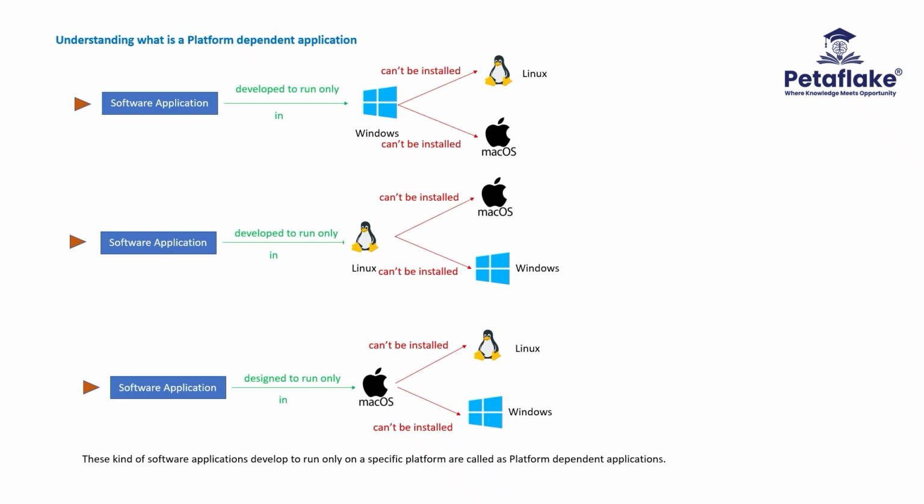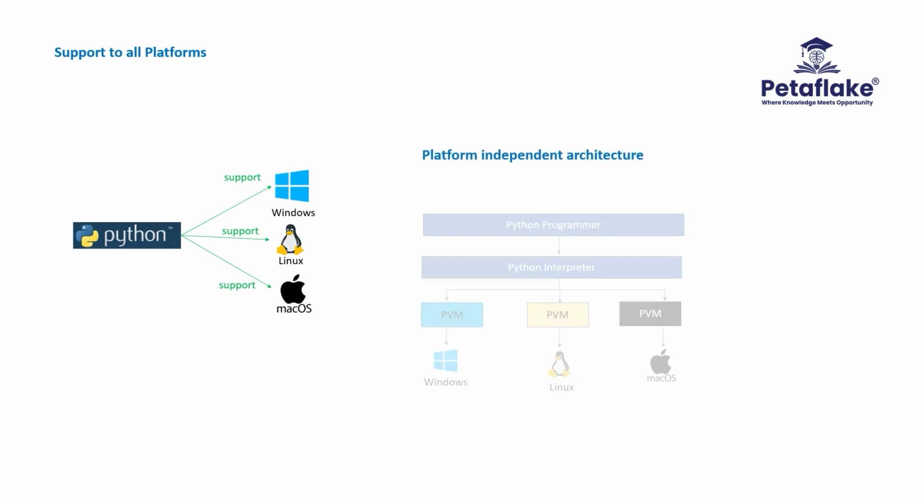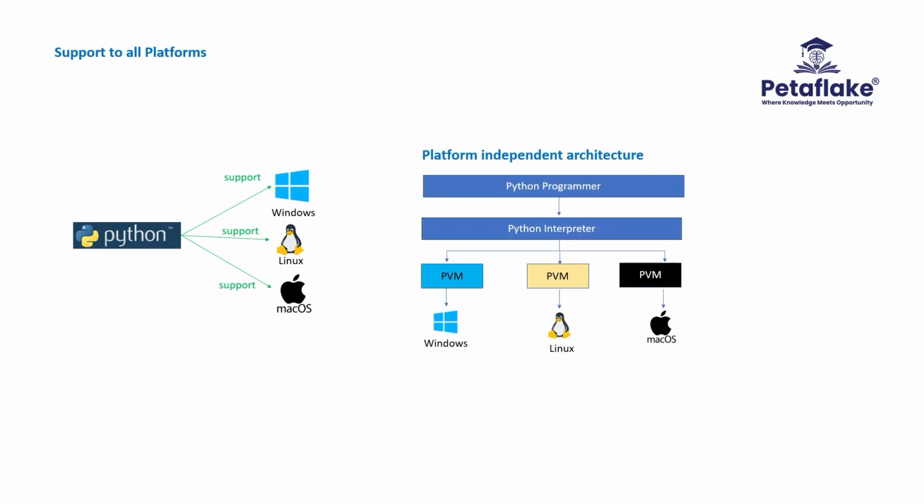dependent applications. Keeping all these various platforms in mind, Python Software Foundation wanted Python to run on all the different platforms available. To make Python available in all these different platforms, Python Software Foundation came up with a special platform independent architecture to ensure Python runs in all the operating systems without any issues. Let's understand the architecture developed for Python.